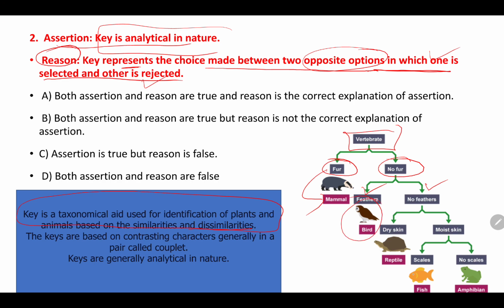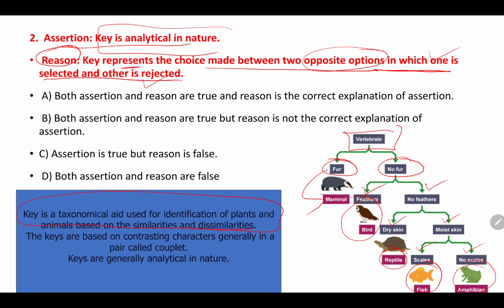Again, if it is having no feathers, it should be of dry skin or else moist skin. If it is having dry skin, it belongs to reptiles. Moist skin means again a couplet may arise, that is scales and no scales. If the organism is having scales, it belongs to fish. If there is no scales in its body, it should be an amphibian.